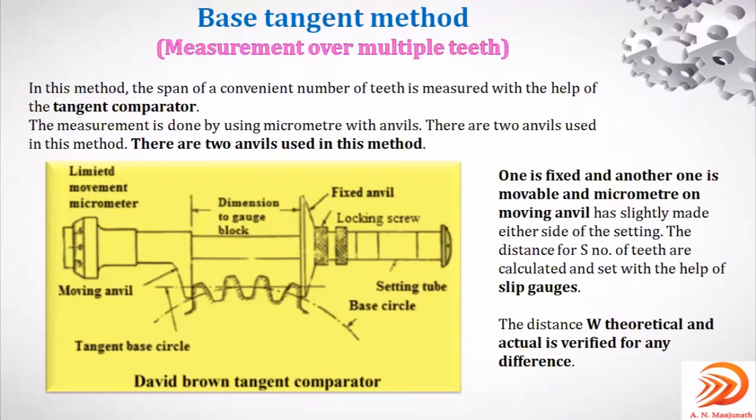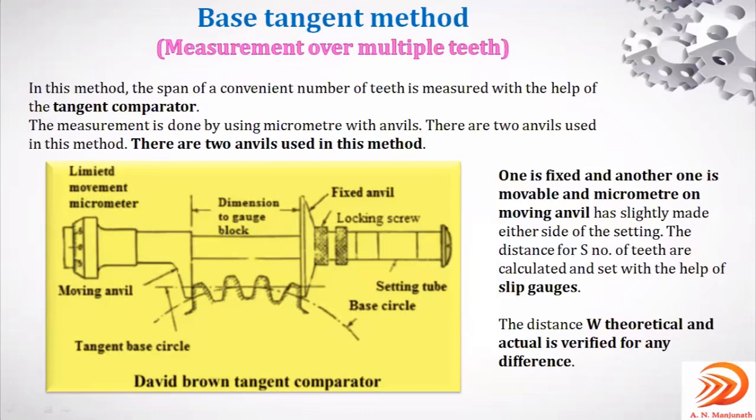It always provides the difference between the standard dimension and the actual dimension, right? Similarly, here also, this is a tangent comparator. It is also a comparator. It compares the standard with the component being inspected, and it mentions only the differences. And that standard here is the slip gauge. You can observe here the distance S. This is the dimension of the gauge block, represented as S here, calculated and set with the help of slip gauges.